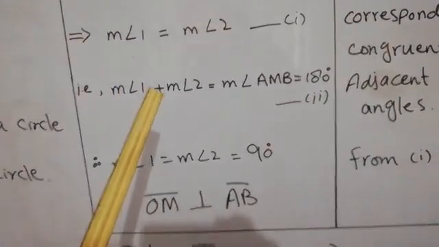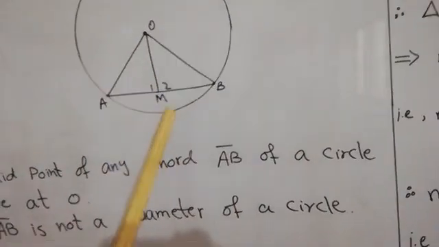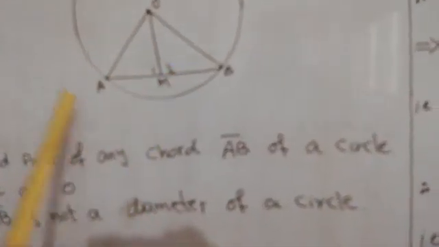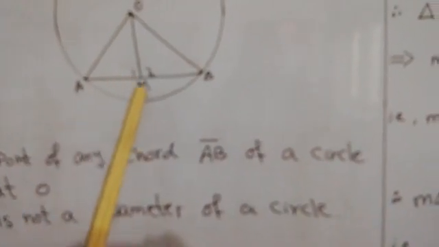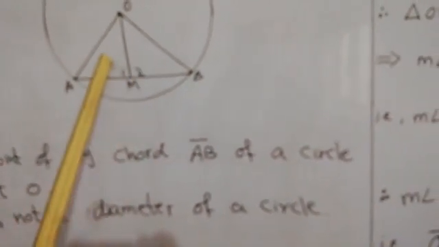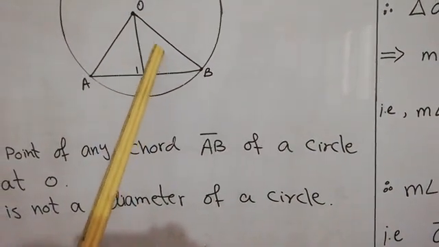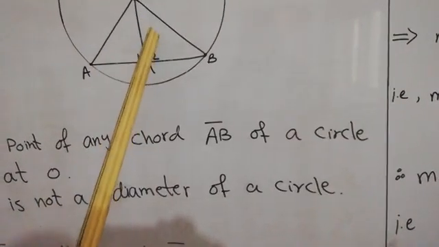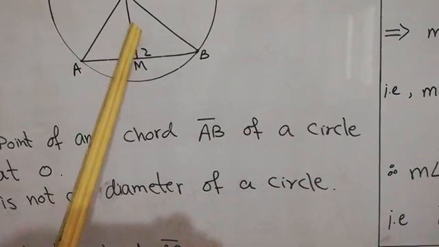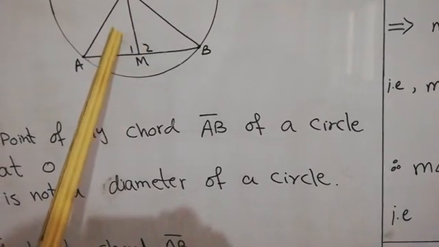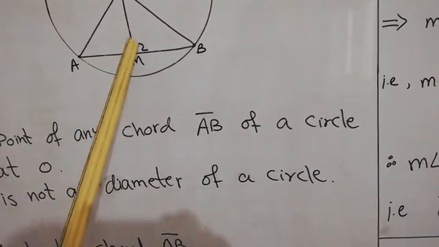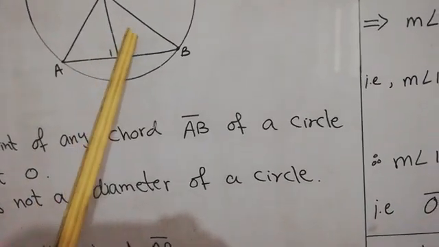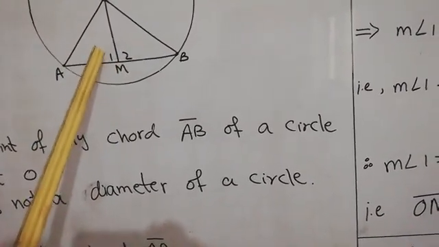But my dear students, if we check this angle M, we are discussing the angle AMB. This is a straight angle. If we add these two angles, angle 1 plus angle 2, it will become the straight angle, because these are adjacent supplementary angles. So the measurement of angle 1 and the measurement of angle 2, if we add these two measurements,